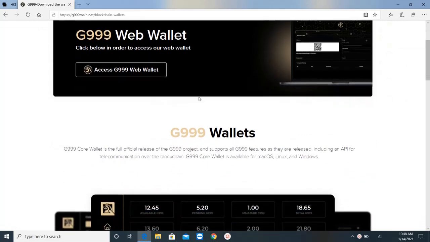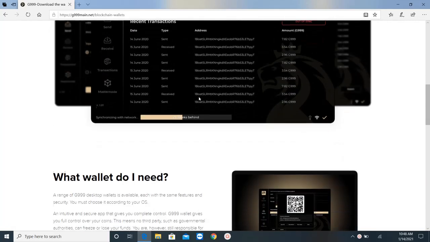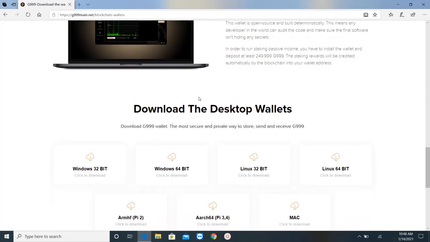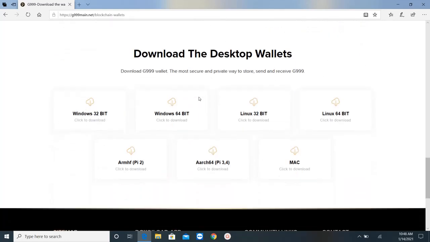So there is a web wallet and a hard wallet. So there's two types of wallet and you can download both. So we're going to download the desktop wallet, which is the cold wallet. So you will pick up the operating system corresponding to your computer. So I will take Windows 64-bit. I'll click on it.